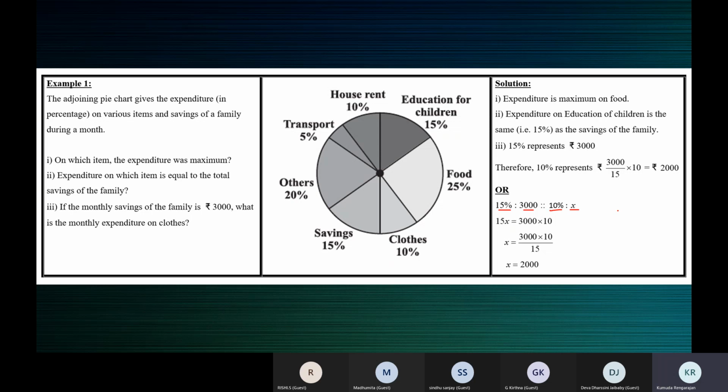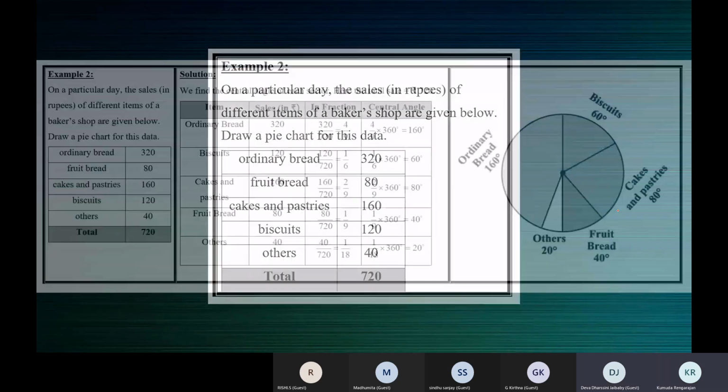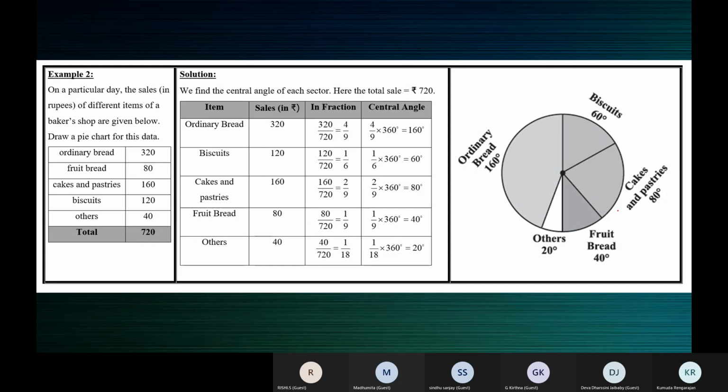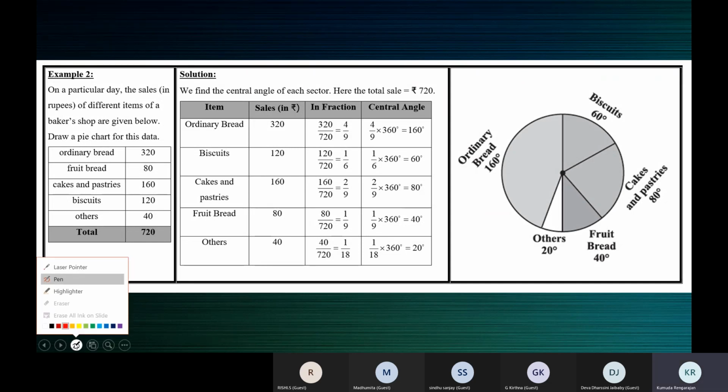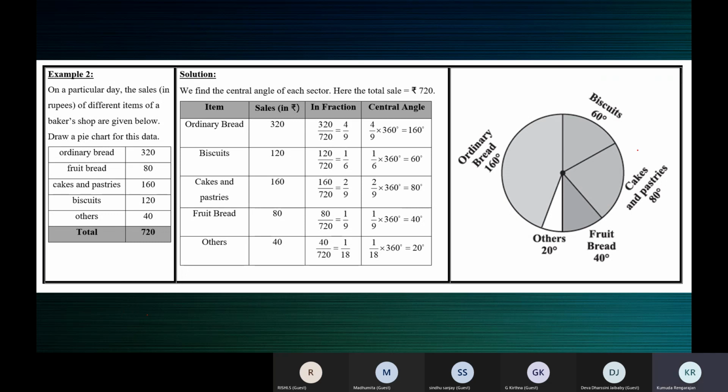All right, let's see the next one. The expenditure on clothes is 2,000 rupees. So we know in a circle, the angle at the center is equal to 360 degrees. Angle around a point is equal to 360 degrees.